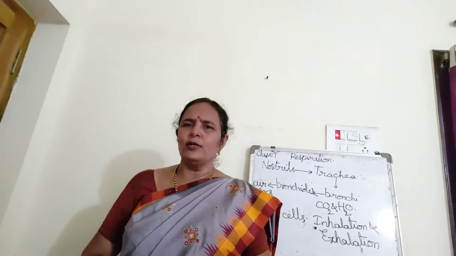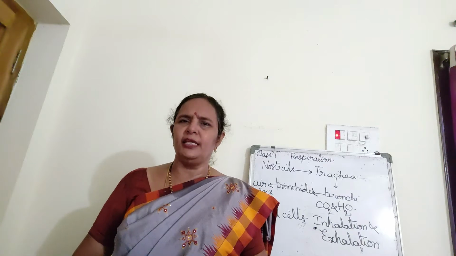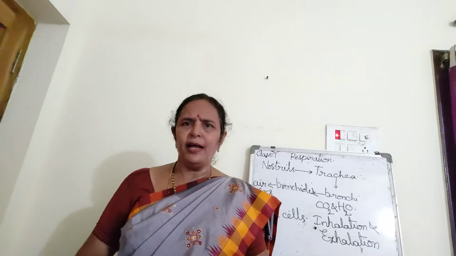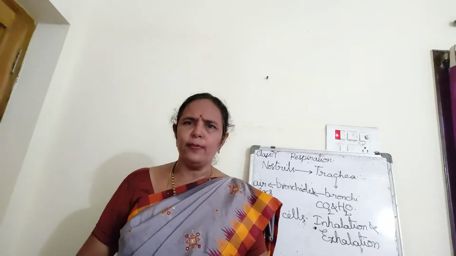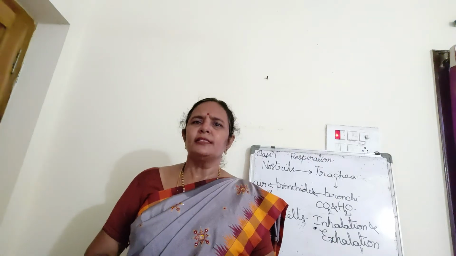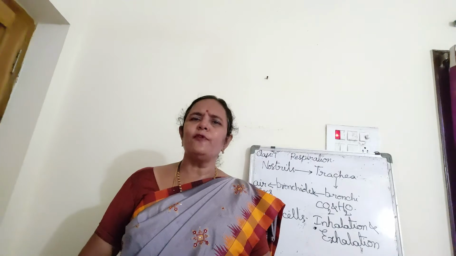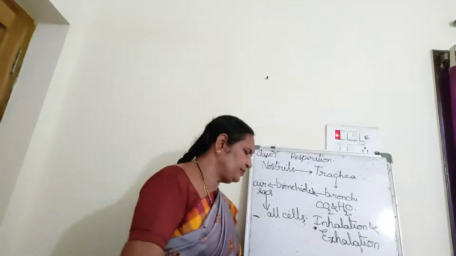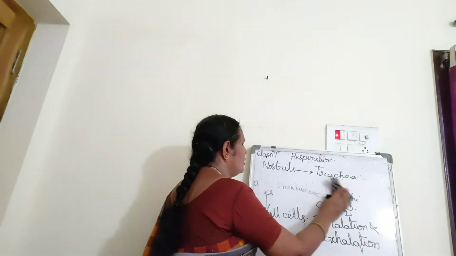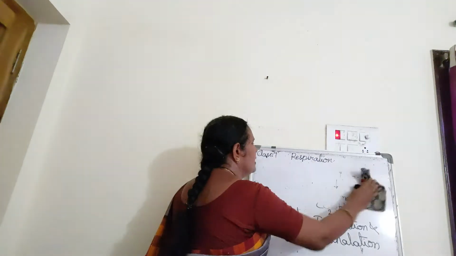So, in presence of oxygen, we all can breathe in. We can respire. We can take in oxygen, leave out carbon dioxide. But some organisms, in the absence of oxygen also, they respire. That is called anaerobic respiration.